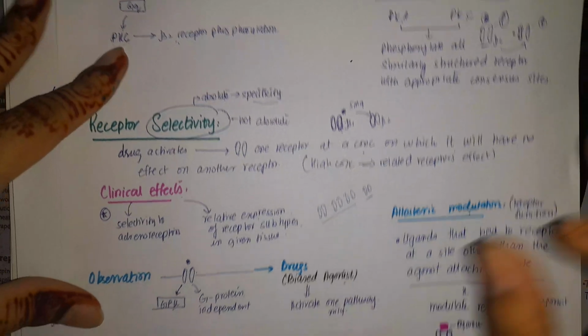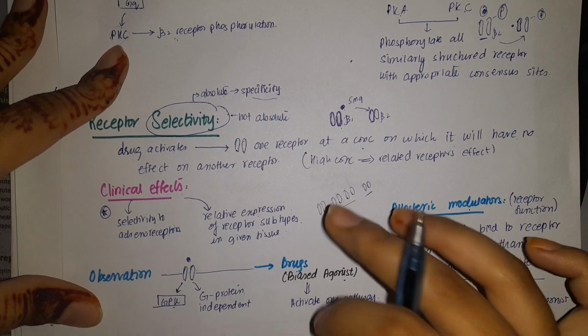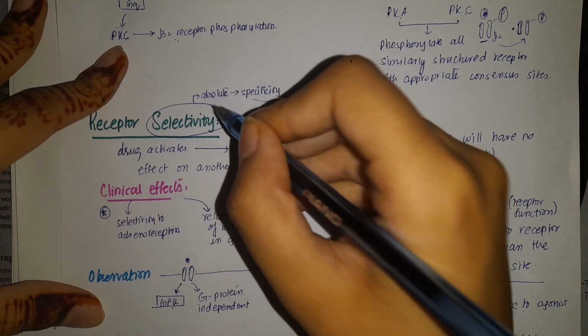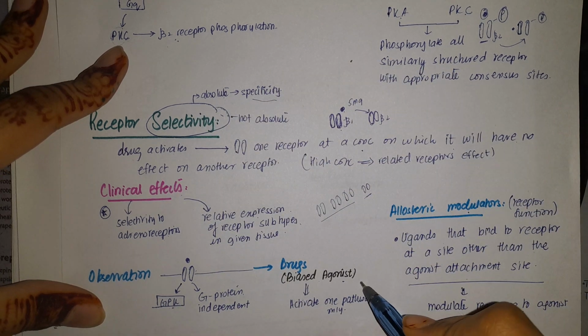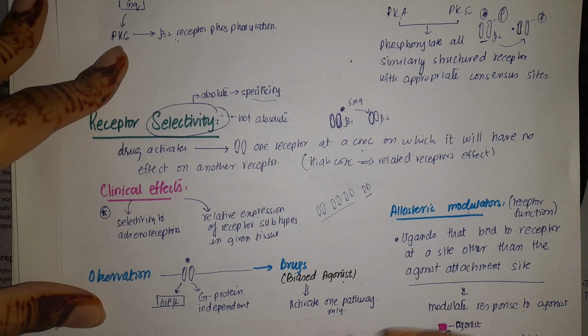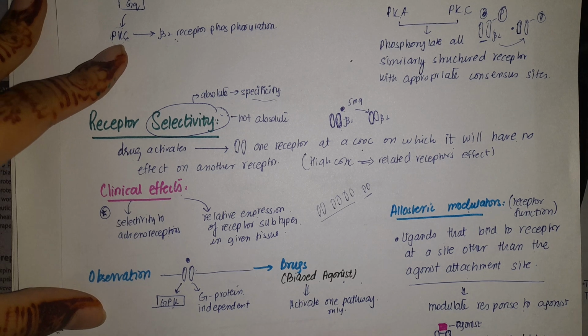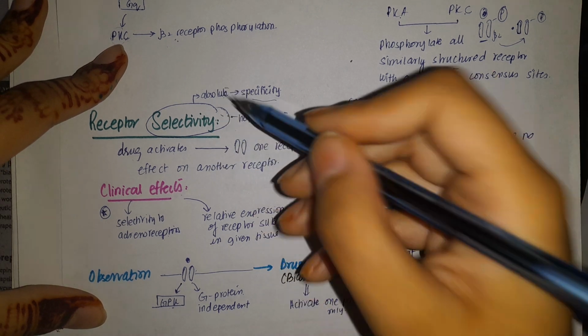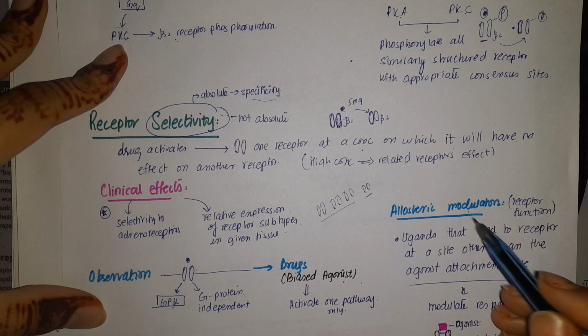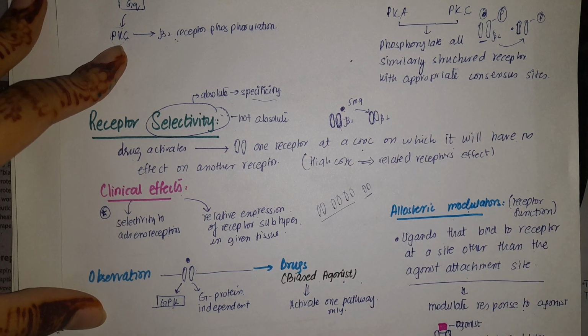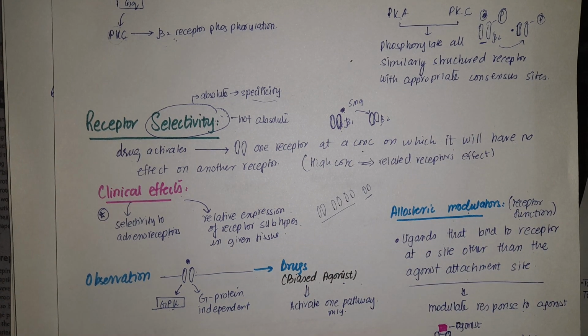And what is receptor selectivity? Due to this mechanism, we can develop biased agonists that activate one particular pathway and have therapeutic effects for that pathway. And this selectivity can be modulated by allosteric modulators. So I hope you are fine with it. We are done with it.